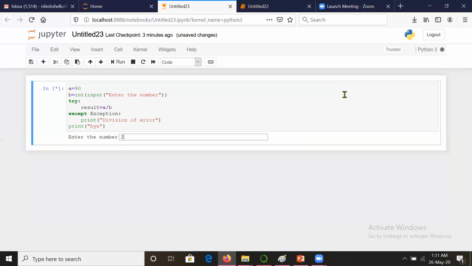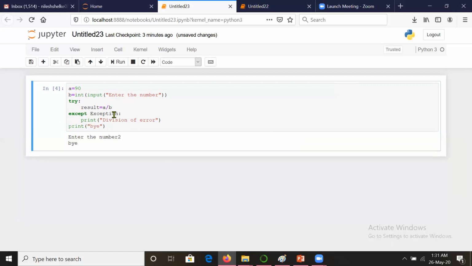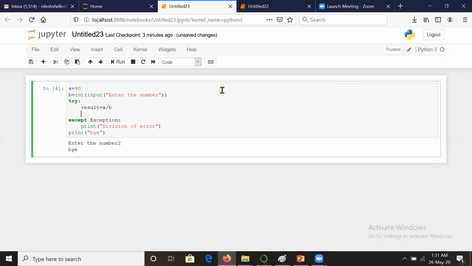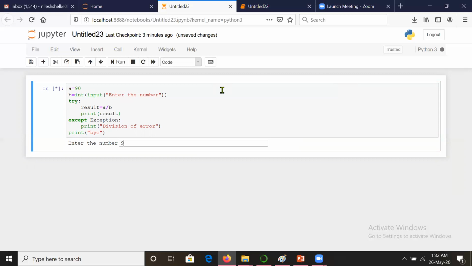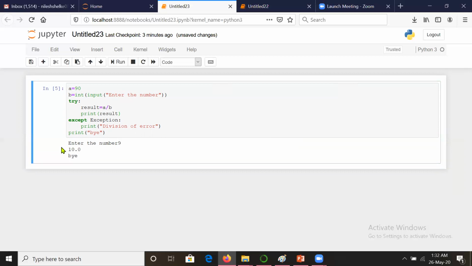Now see, if 2 is there, nothing will happen, it will go on automatically. Let us write a print there, so that in case there is no problem, it should print the answer. So I will say result. Let us take once, if I say 9, the answer is given as 10, which means everything has executed well. But if the problem occurs and it has divided by 0, in that case also it has given us what we wrote there.